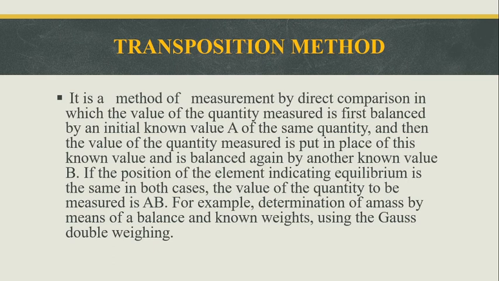In the A section, the unknown weight is placed, and in the B section, the known weight is placed. If it is in equilibrium, the value of B is equal to the value of A. If it is not in equilibrium, there must be slight changes until it indicates equilibrium, then only can we find out the unknown value.